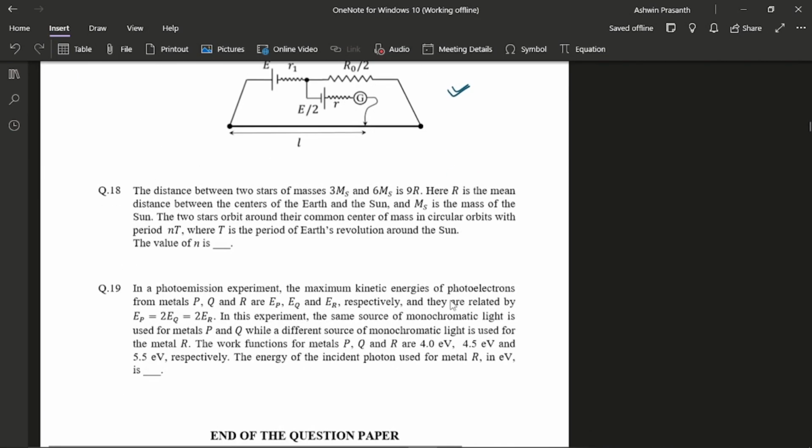So it's fine. And this one, I knew gravitation properly, so I was able to solve it easily using the binary star system concept. So I was able to get 4 marks here too. And this one, a very easy question on photoelectric effect. You just have to know the general equation of photoelectric effect. After that, it's very easy. So I was able to solve it and get 4 marks.